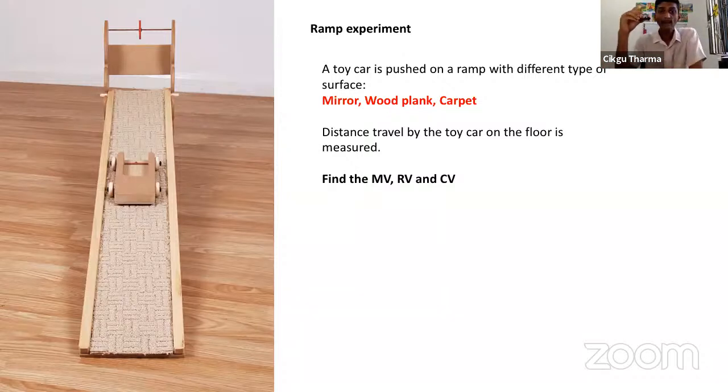Okay, now if it's moving on the mirror, what happened to the speed? It moves faster, right? When the toy car is moving faster, it means the speed increases, right? So when the speed increases, what happened to the roughness of the surface? Decreases, right? What happened to the frictional force? Faster means the frictional force is going down. It means the frictional force is lower. When the frictional force is lower, it will travel a longer distance. Can you see? It will travel a longer distance.